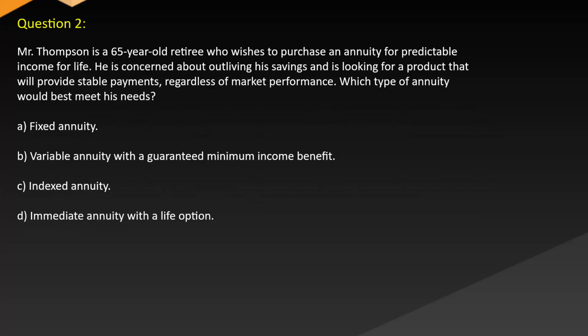Question 2. Mr. Thompson is a 65-year-old retiree who wishes to purchase an annuity for predictable income for life. He is concerned about outliving his savings and is looking for a product that will provide stable payments regardless of market performance. Which type of annuity would best meet his needs? A. Fixed annuity. B. Variable annuity with a guaranteed minimum income benefit. C. Indexed annuity. D. Immediate annuity with a life option.